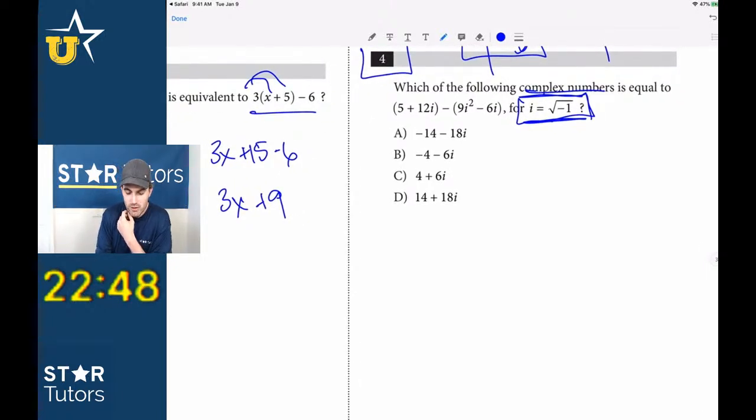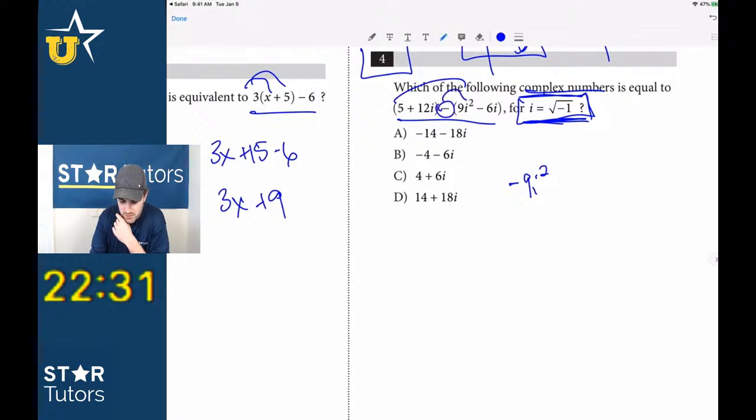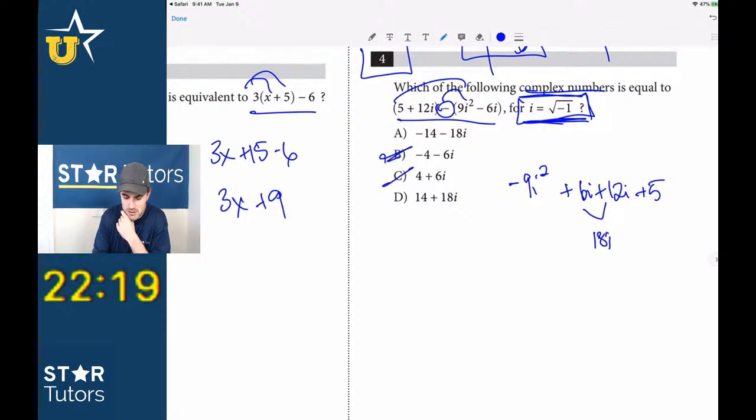And in this case, all they want us to do is just combine like terms. So the 5 doesn't combine with anything; we're going to take this into account in a second. But we get negative 9i squared, because we're going to distribute this negative in first, plus 6i, be careful, plus 12i, plus 5. And right away, guys, because we can combine these to make 18i, we know right away that answer choice B and C can be off.